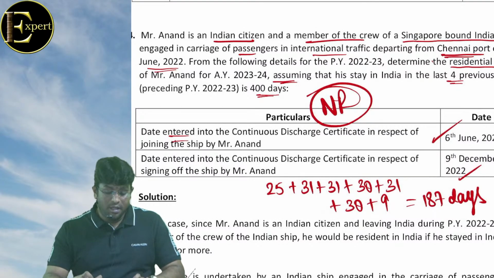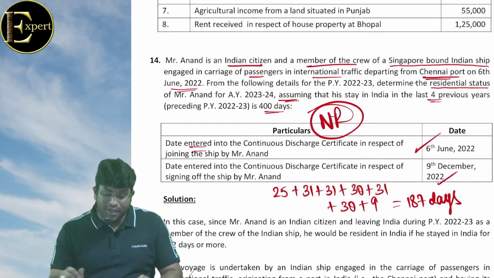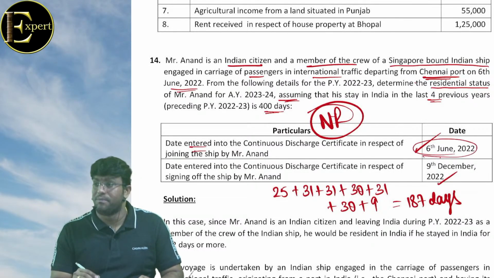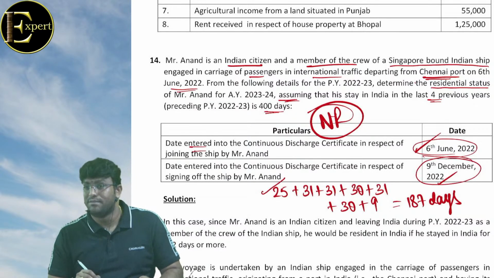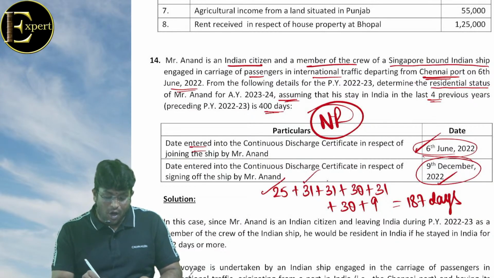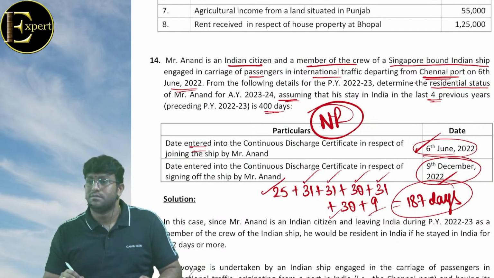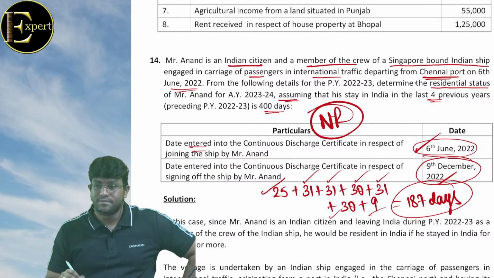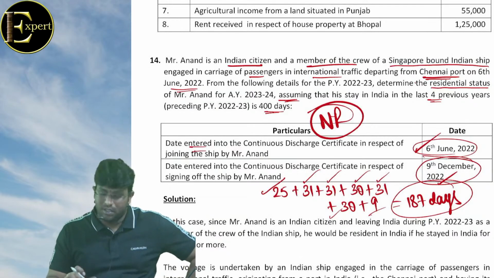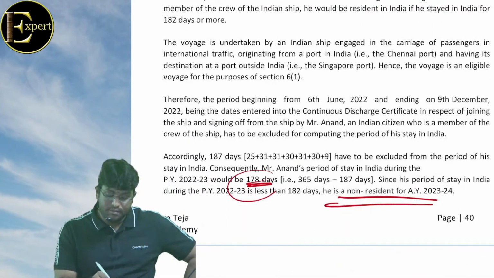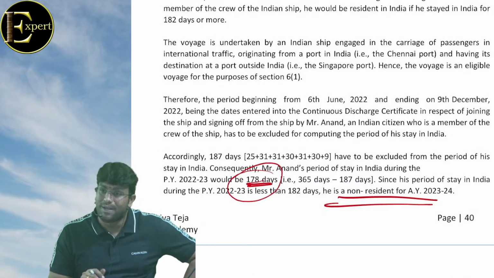See this question. I know answer visible, but please see. What is the date of joining? 6th of June. He joined the ship. And when did he leave the ship? 9th December. That means 25 days is not there in India. June में, July में 31, August में 31, September में 30, October में 31, November में 30, December में 9. 187 days इंडिया में नहीं है. 365 minus 187 खत्म. ये भाई सब क्या बनेंगे? हो गया ना बात कॉन्सेप्ट? समझ में आ रहा है क्या?